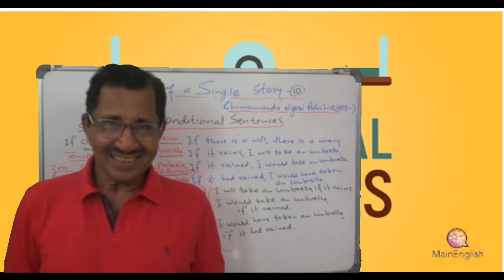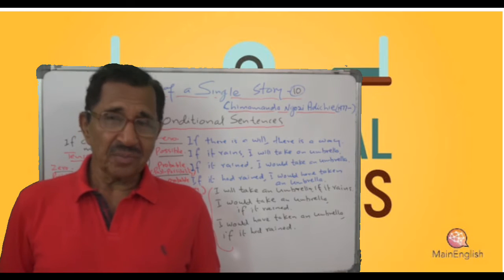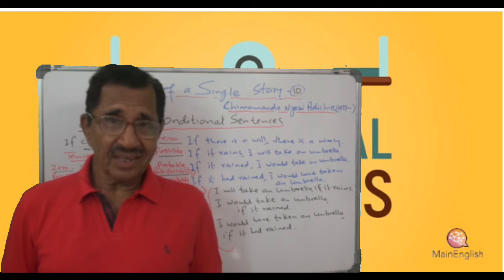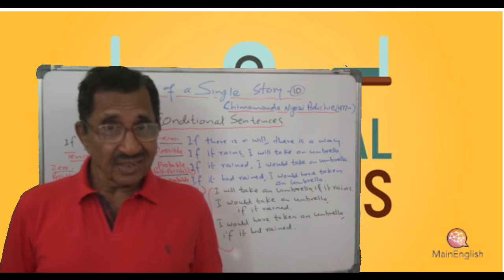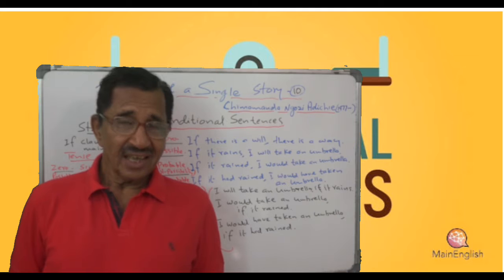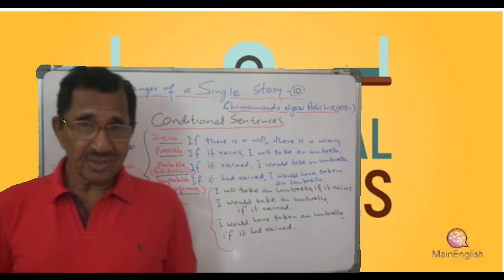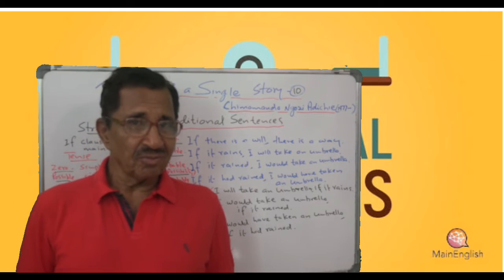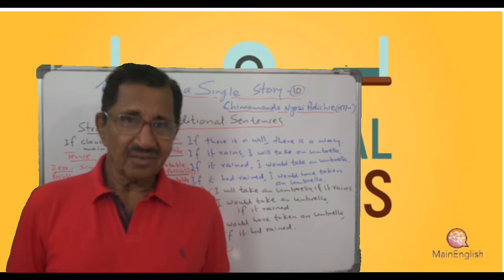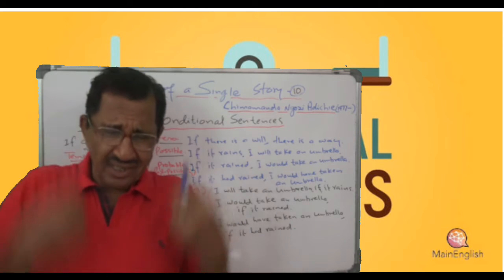See that, isn't it? If I had money, I would give to the poor. If I had enough money, I would have given it to the poor. Isn't it like this? If I get a first class, I will go for higher studies. If I get a passport, I will go to a foreign country for my higher studies. Like that we have got so many ifs in our life.